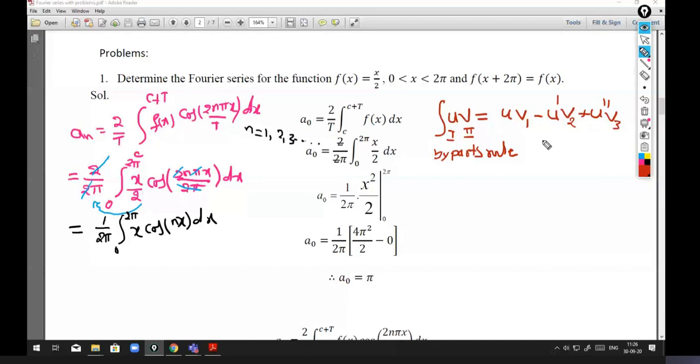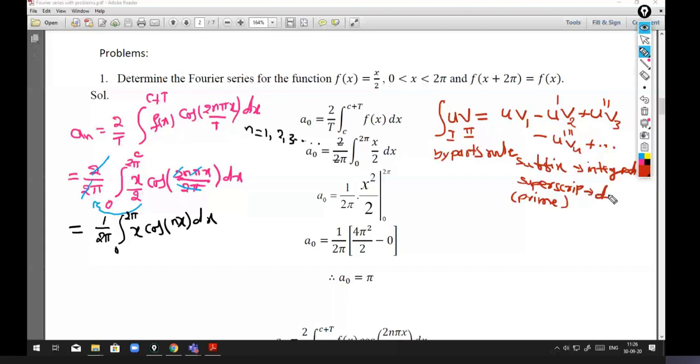So here the suffix 1, 2, 3, 4 are nothing but integrations, one time integration, two time integrations, like that. And the superscript, the prime notation in the notes, denotes derivatives.